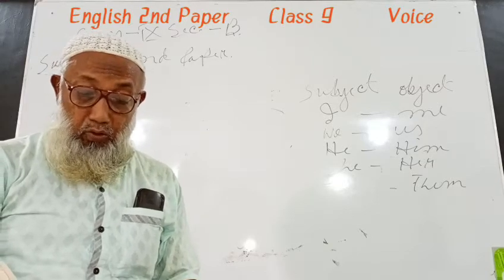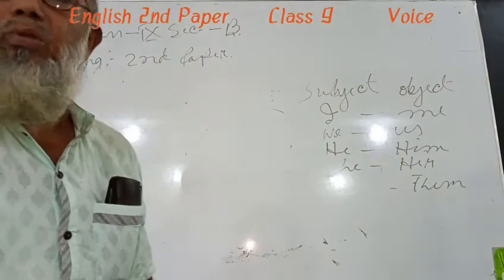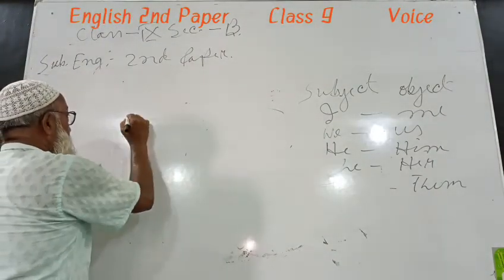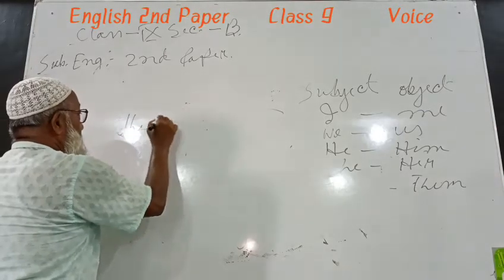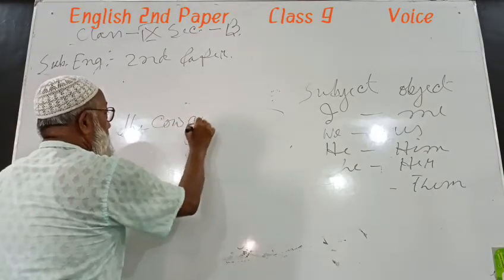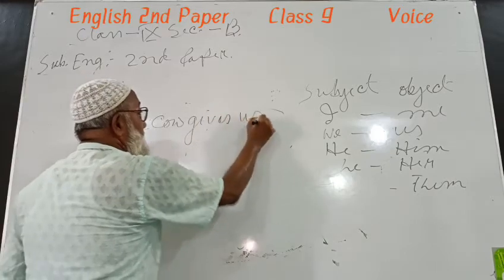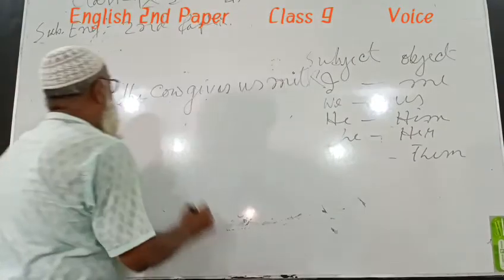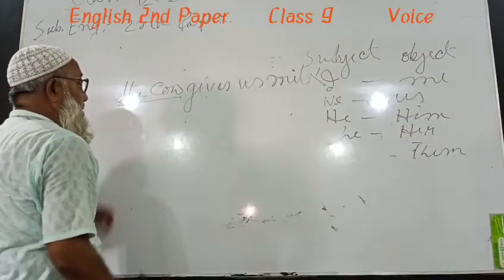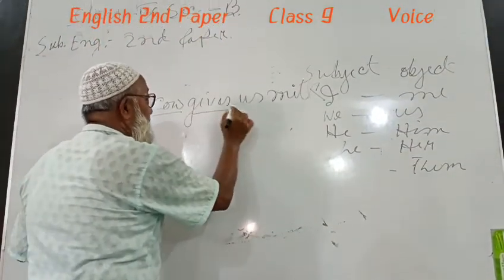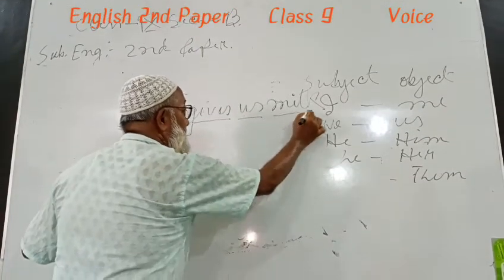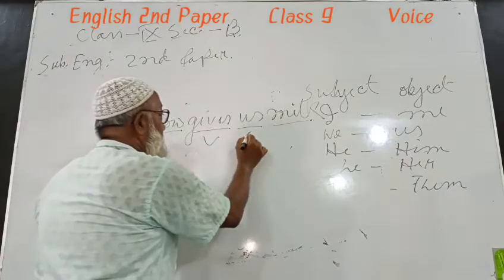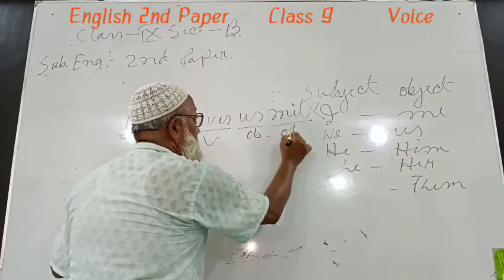There are some verbs with two objects, such as: the cow gives us milk. Here, the cow is the subject, gives is the verb, us and milk are two objects.